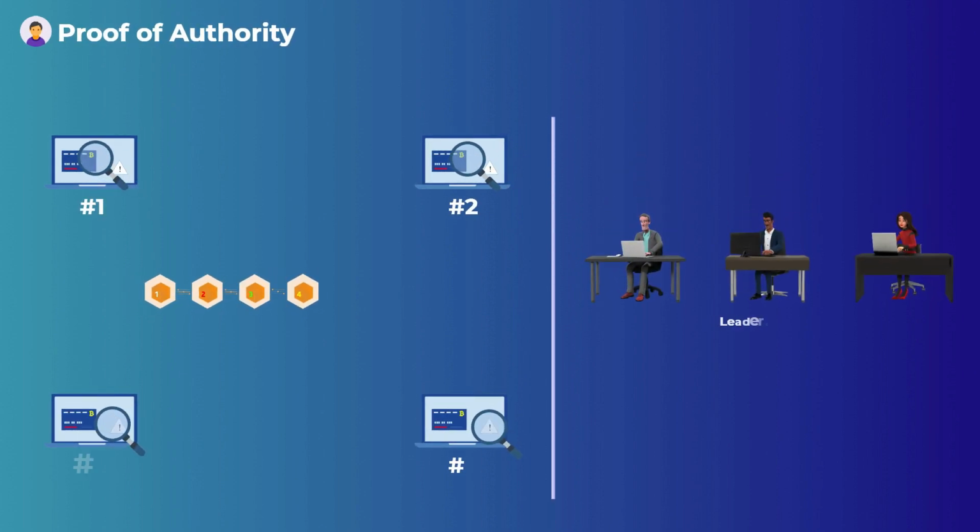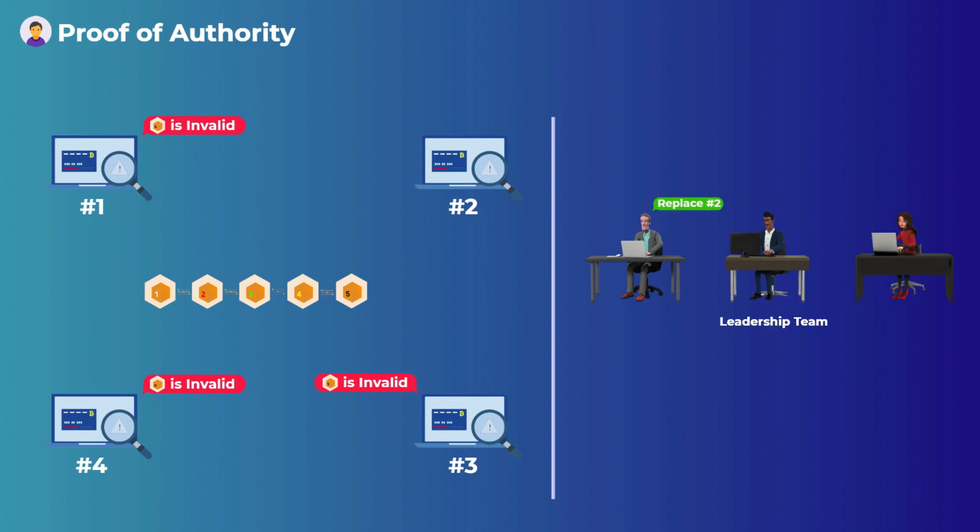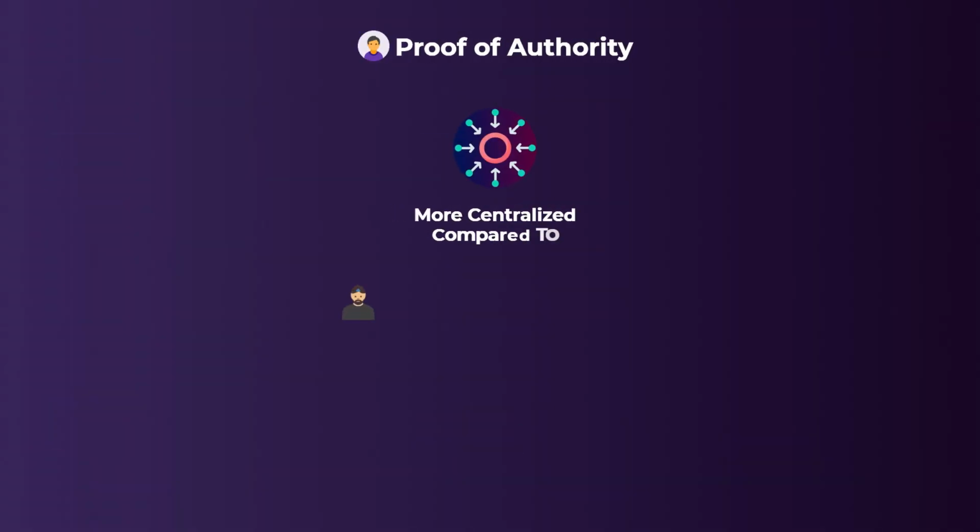Most of the time, there is a team monitoring the performance of all validators. If a validator is found doing anything shady like accepting fraudulent transactions or anything that can hurt the network, the team can remove the validator from the network and replace it with another one immediately. You may be thinking that this mechanism is centralized compared to other mechanisms. Well, you are right, it is certainly more centralized compared to proof of work and proof of stake.